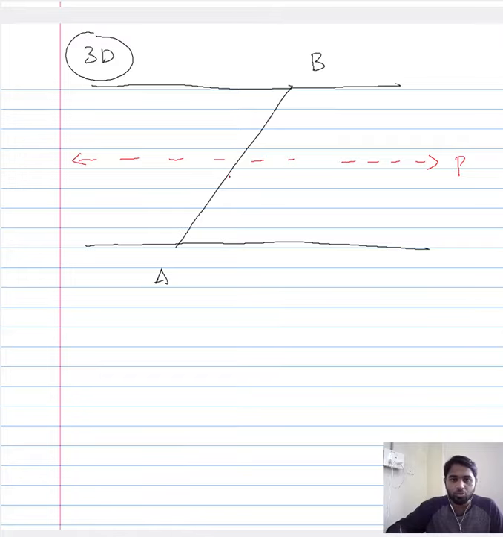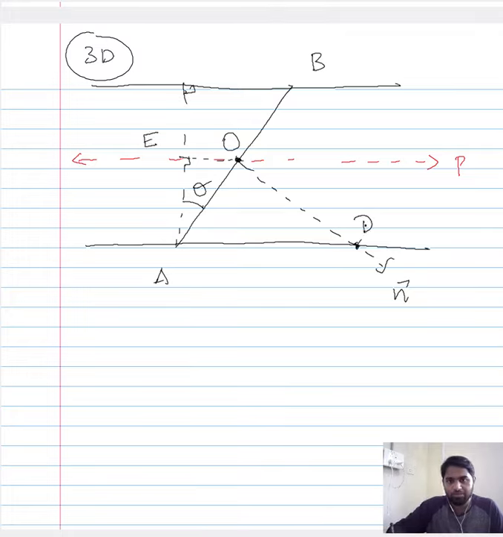So now in order to quantify the angle of inclination, we drop a perpendicular, and we saw that we quantify that as theta. Now this is a perpendicular, and that means this is also perpendicular. Now if you assume this point to be O, let us drop a normal from O which is perpendicular to AB. So this is normal, and let us assume this point to be D and this point to be E. So this point is on the normal to AB.